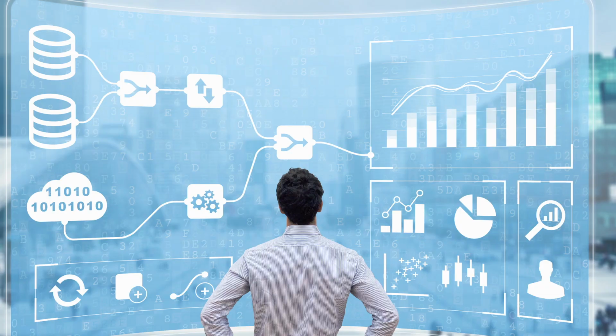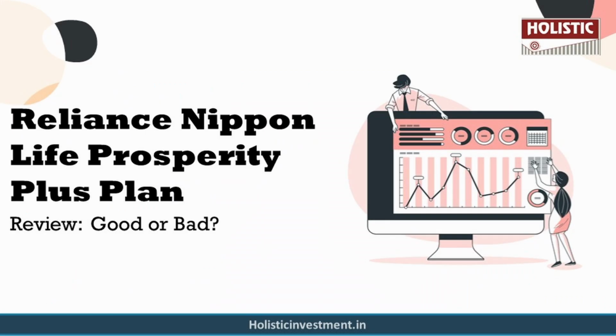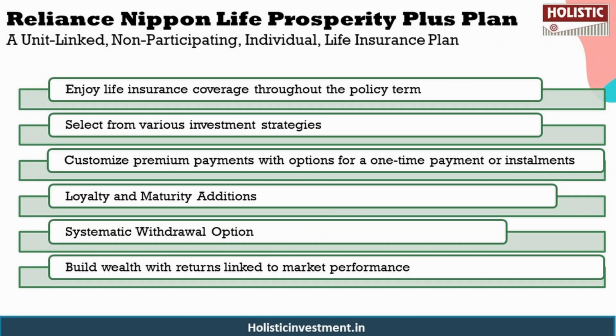Now, before analyzing this policy, let us first understand what this policy is about. This is a unit-linked non-participating individual life insurance plan, and some of the key features of this policy are: you can enjoy life insurance coverage throughout the policy term, you can select from various investment strategies tailored to your financial goals, customize premium payments with options for a one-time payment or installments over 5, 10, 15 years or the entire policy term, receive rewards for long-term investment through loyalty and maturity additions, you can access your funds flexibly with the systematic withdrawal option. You can also build wealth with the returns linked to market performance.